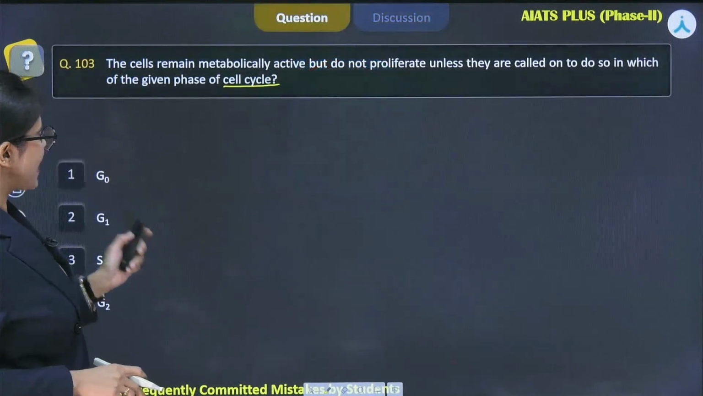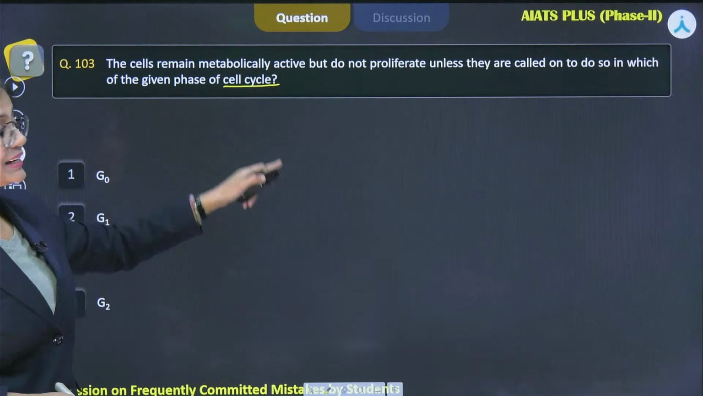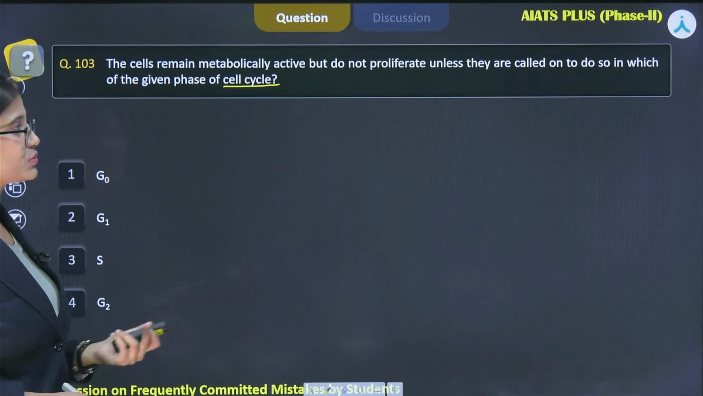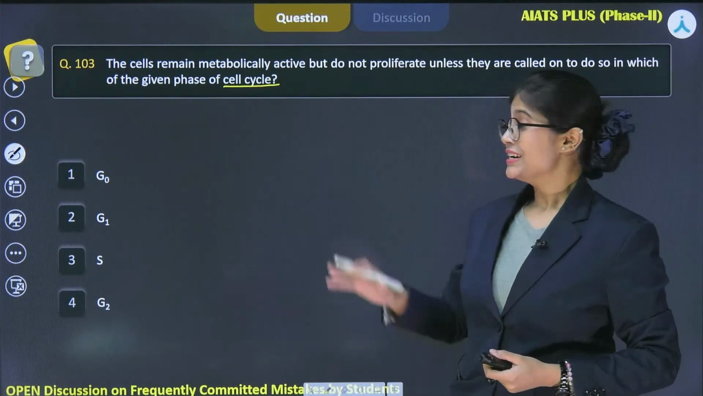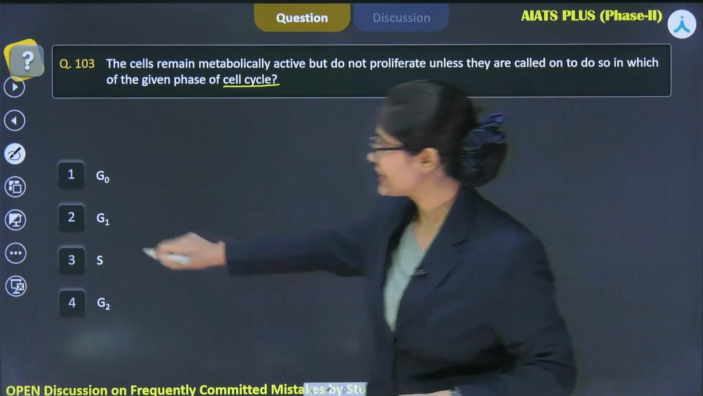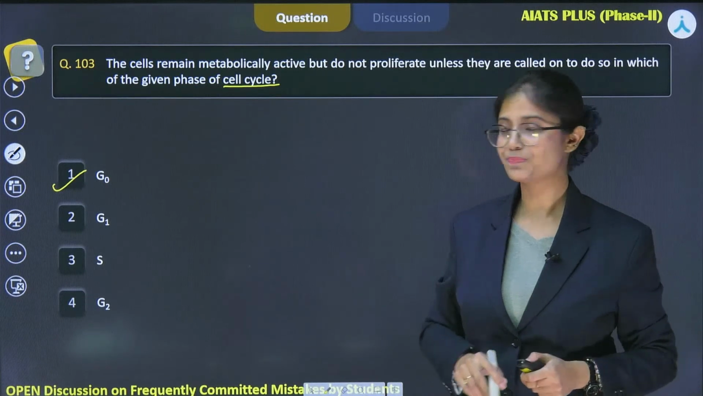Now let's get back to the question, which is saying the cell remains metabolically active but does not proliferate unless it is called on to do so, in which of the given phases of the cell cycle. So from the previous idea of the complete cell cycle, I can clearly hit the correct answer, that is G0 phase or the quiescent phase.